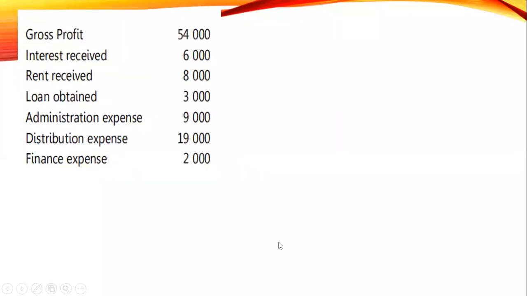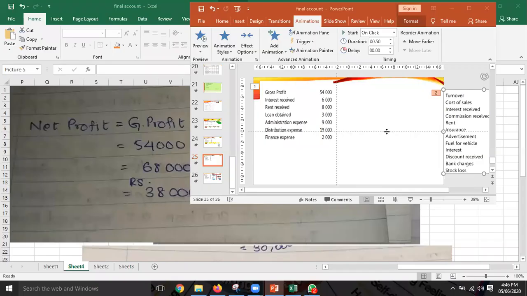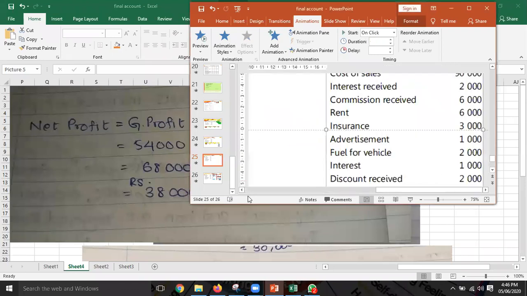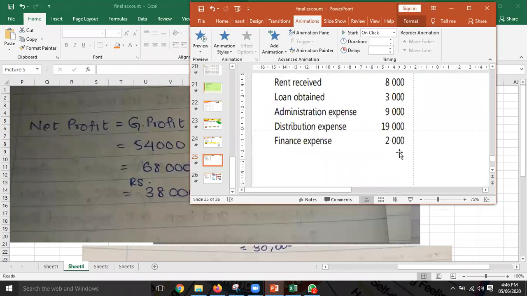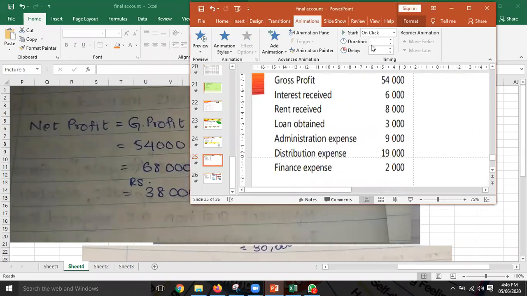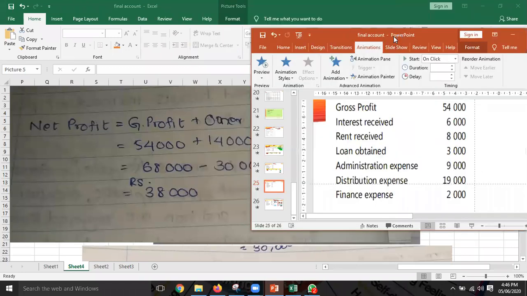If you look at the answer, your gross profit is 54,000. Okay, gross profit 54 you have written. Interest received 6,000. Rent received 8,000. So you got other income 14,000, right? Other income 14,000 and your expenses 30.